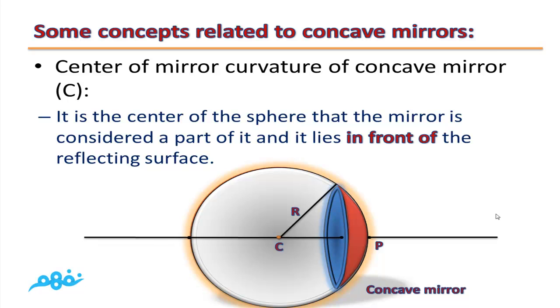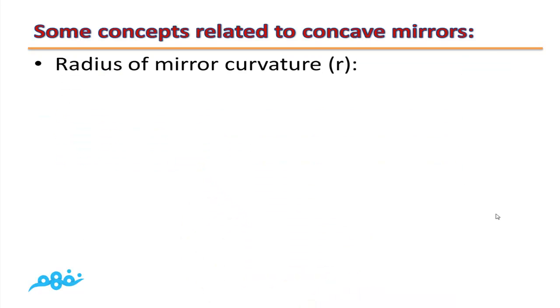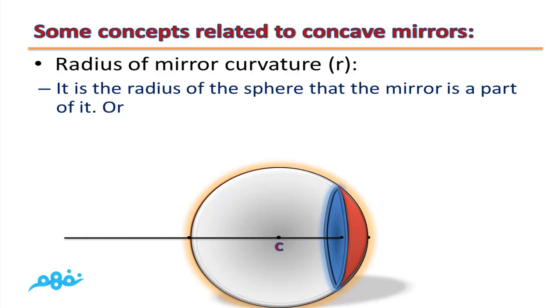This is the center of mirror curvature. The second concept is radius of mirror curvature, R. As you can see from this representation, this line segment is called radius, just like in geometry. What's meant by radius of mirror curvature? It is the radius of the sphere that the mirror is a part of.